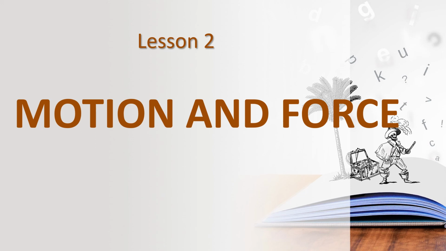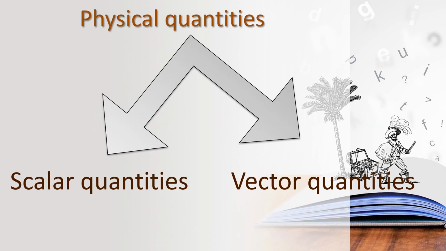Today we are going to learn about scalar and vector quantities. In this class we are going to learn about two physical quantities, scalar and vector quantities. What is meant by physical quantities first? Anything which we can measure is called a physical quantity.